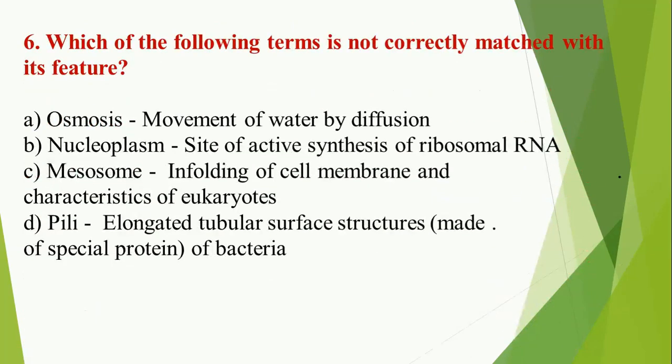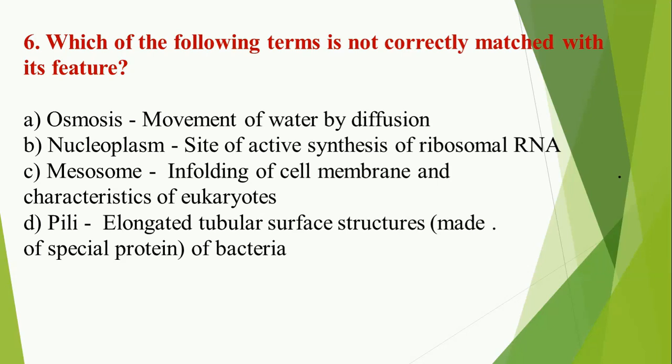Question number 6. Which of the following terms is not correctly matched with its feature? Osmosis, of course, yes. Movement of water by diffusion. So A is true. Nucleoplasm, site of active synthesis of ribosomal RNA, yes. So B is also true.